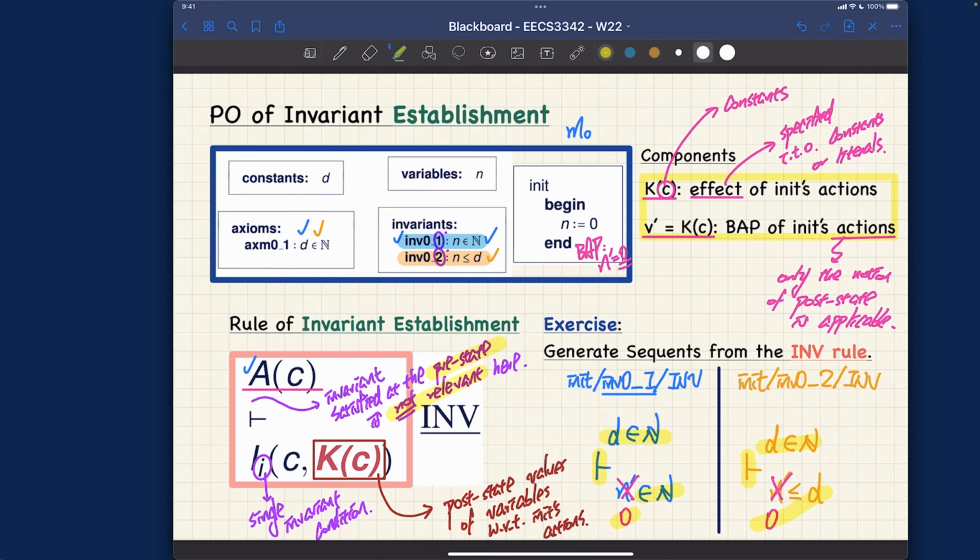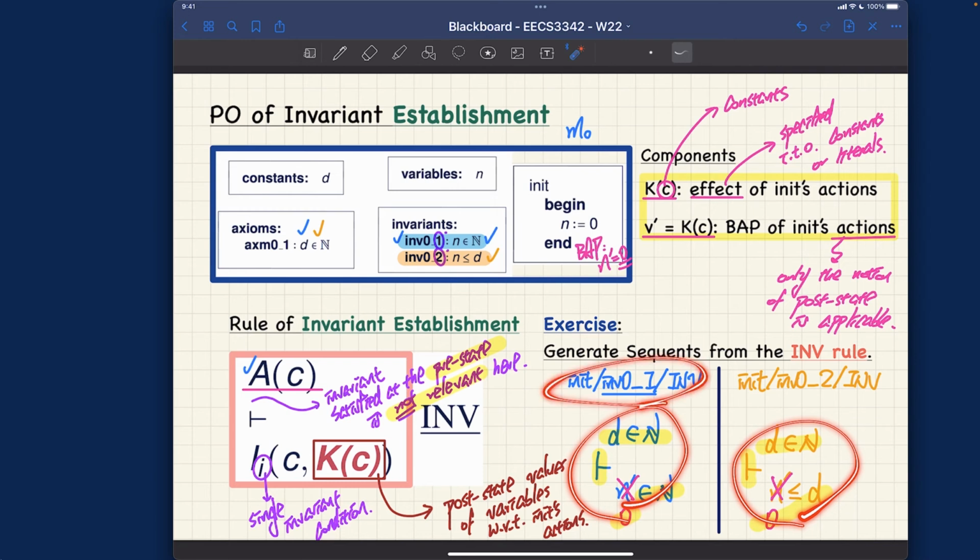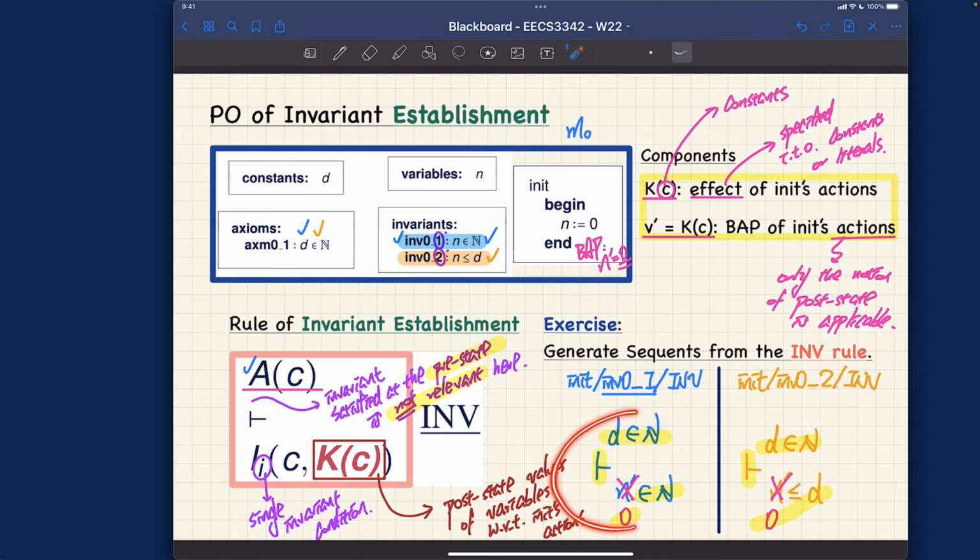So we got two sequents over here, 1 and 2, and they got different names following our systematic naming convention. Before I move on to the proof, which is quite straightforward, for those of you who are interested, let's do an exercise together. This is sequent number 1, and this is sequent number 2. Before I move on to proving them, I would like you to think about how you would prove it. So here is my hint for you.